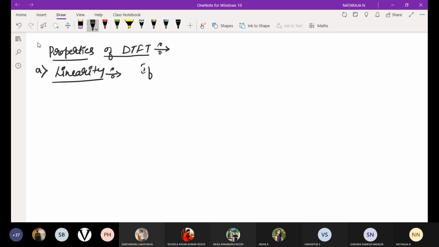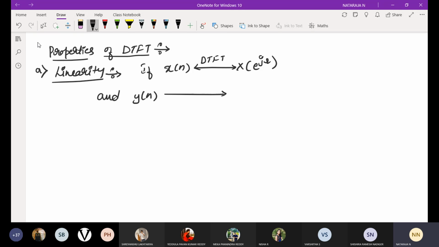If x of n has a DTFT pair X of e power j omega, and y of n has a DTFT pair Y of e power j omega,